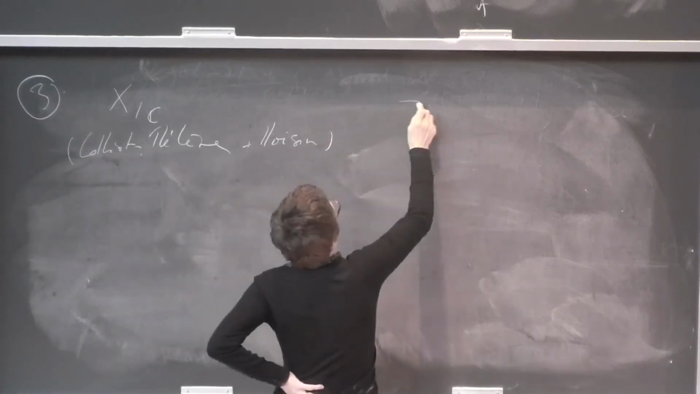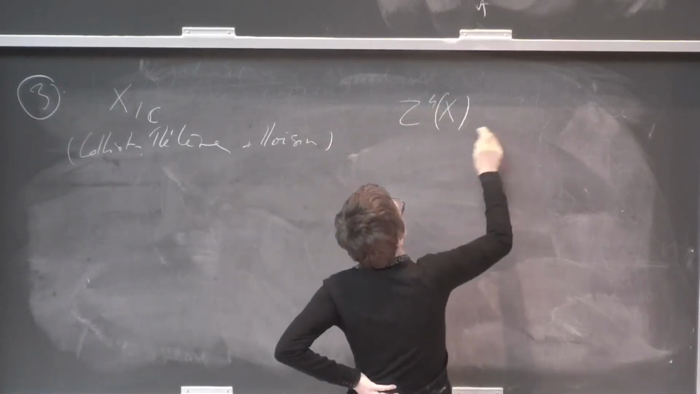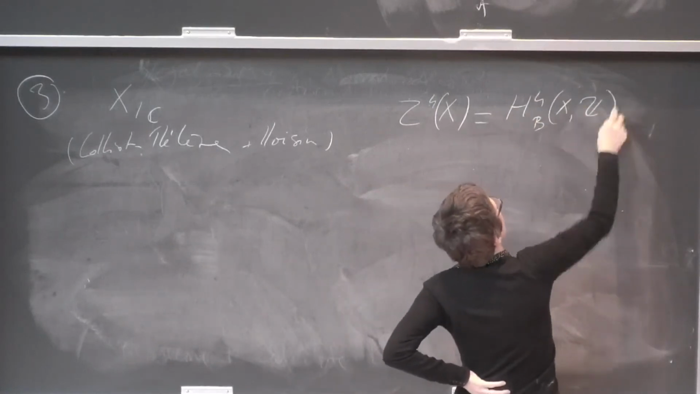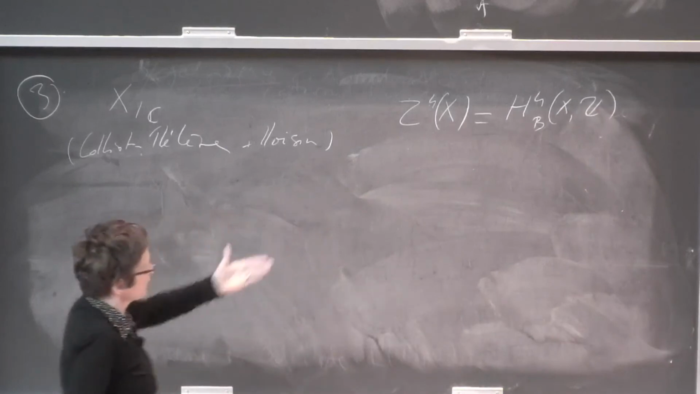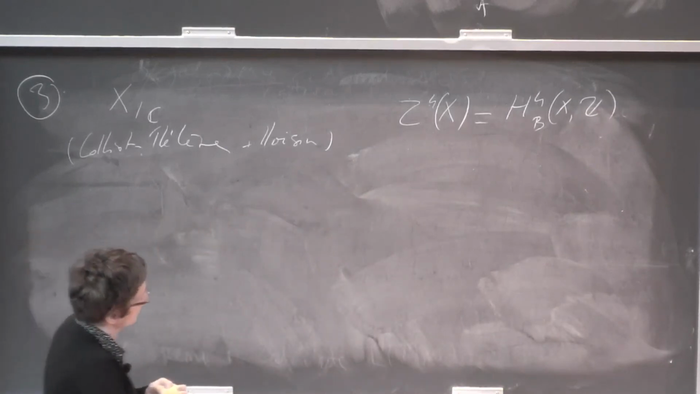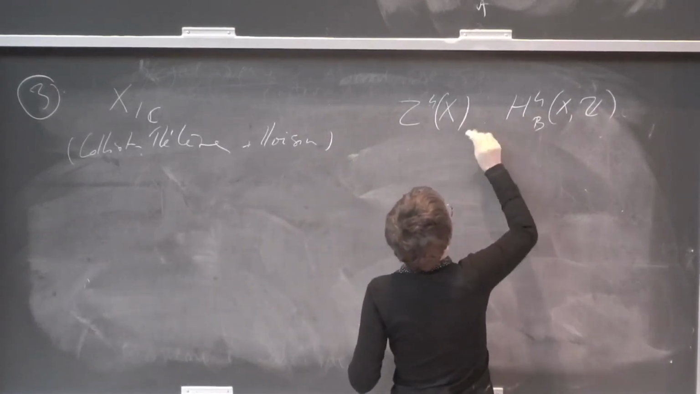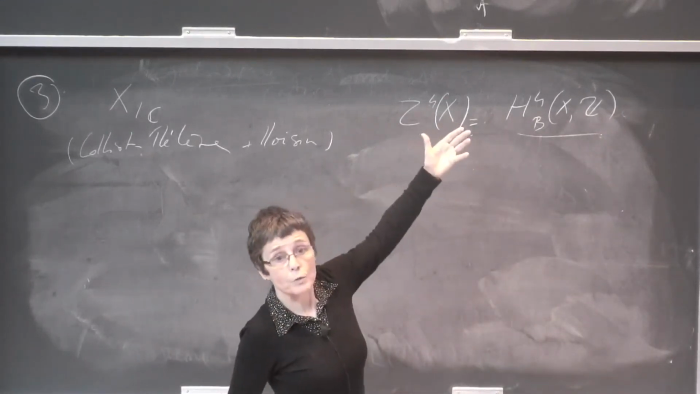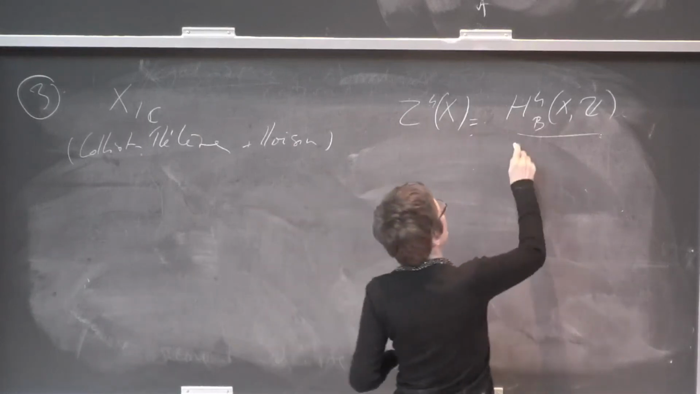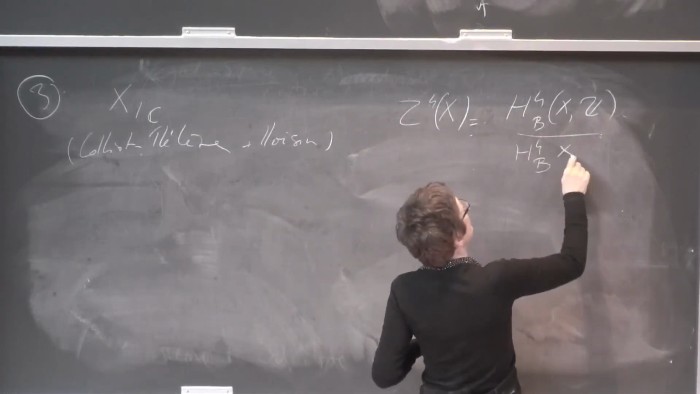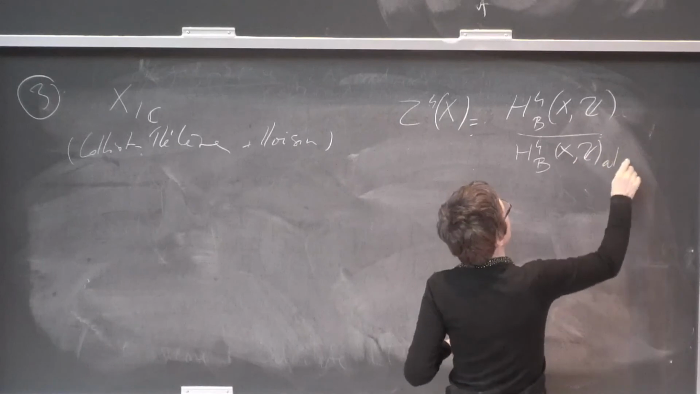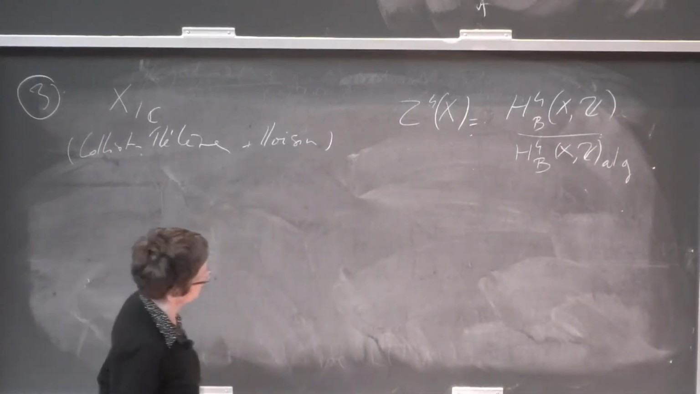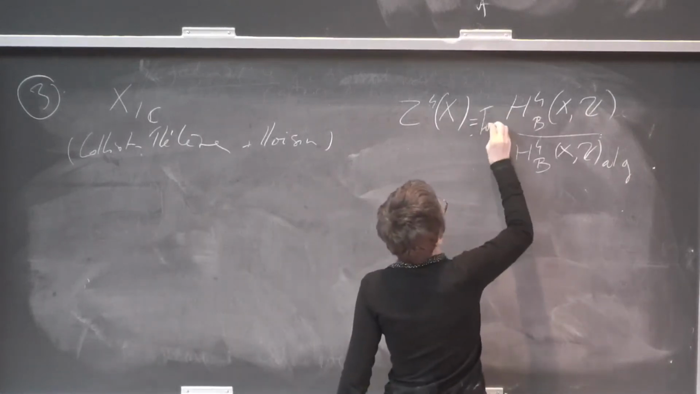Okay. So consider the following group: Betti cohomology with integral coefficients of degree 4, and then you quotient it by the subgroup of algebraic classes. This is not a stable birational invariant, but we are going to take the torsion of this.